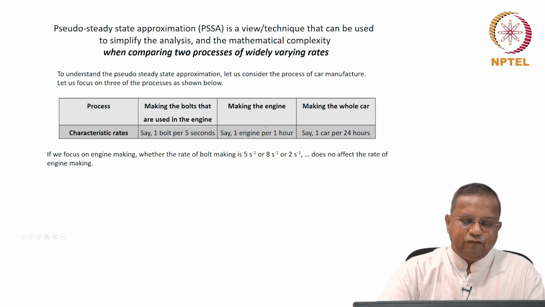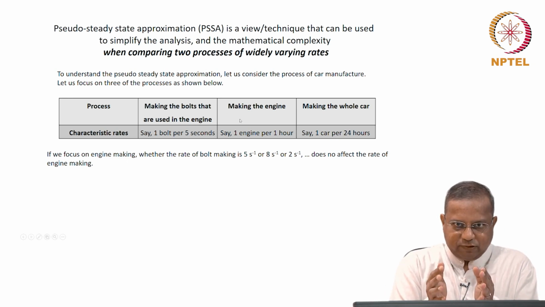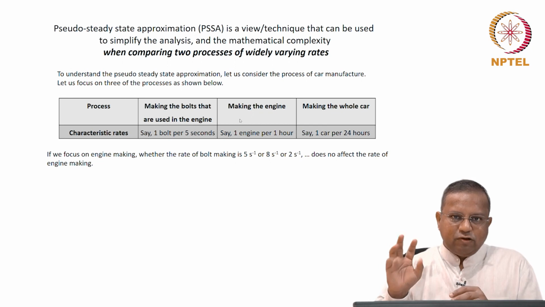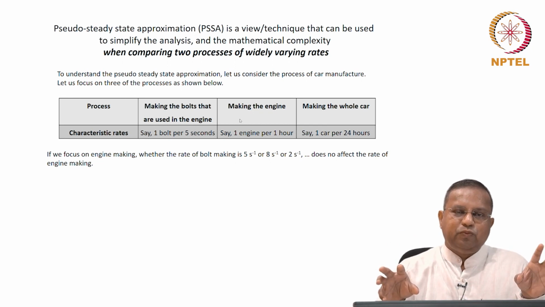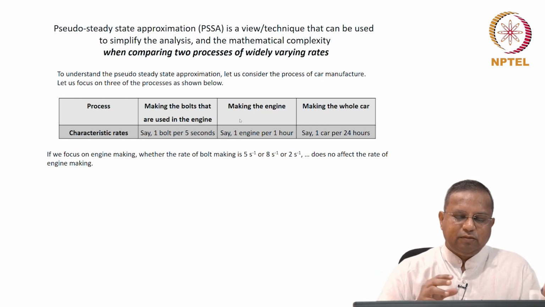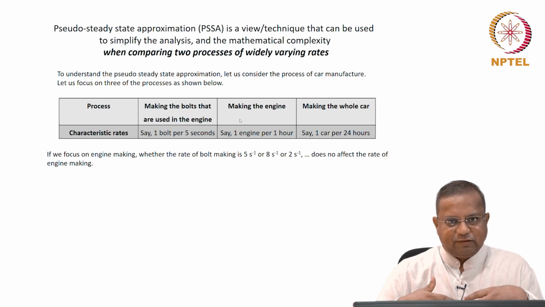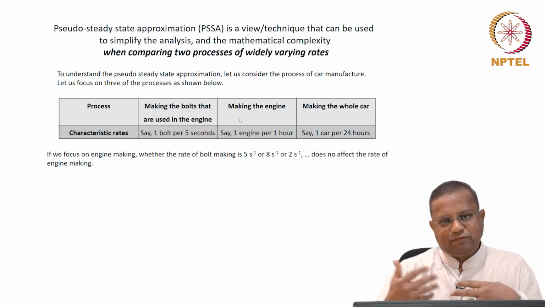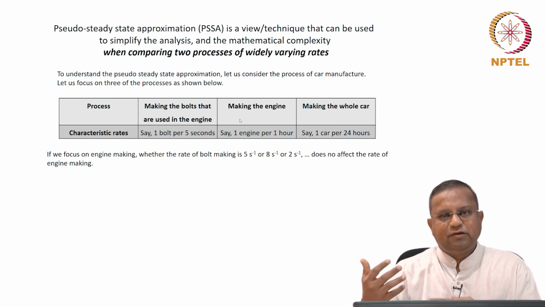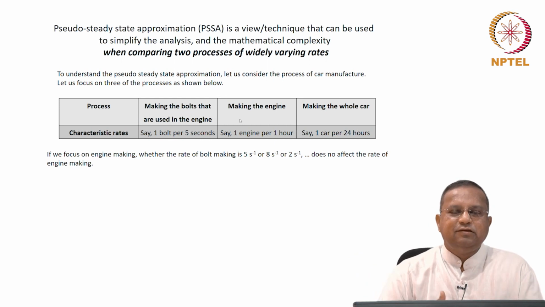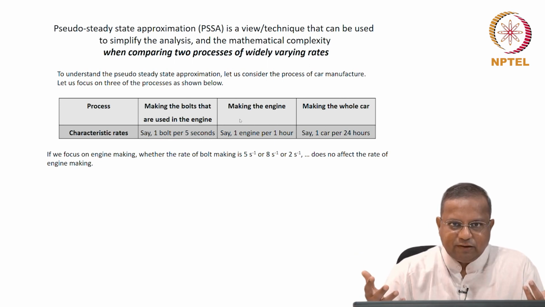If we focus on engine making, this is an important aspect. We are focusing on engine making, that is our process of interest. If we focus on engine making, whether the bolt making rate is 1 every 5 seconds, 1 every 2 seconds, 1 every 7 seconds, 1 every 8 seconds, 1 every 3 seconds, it does not really matter.